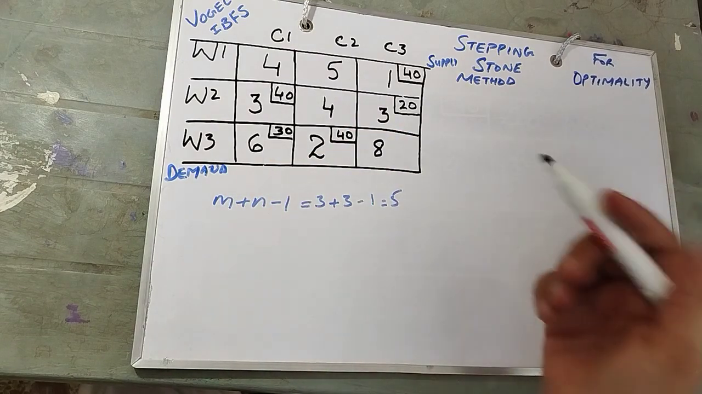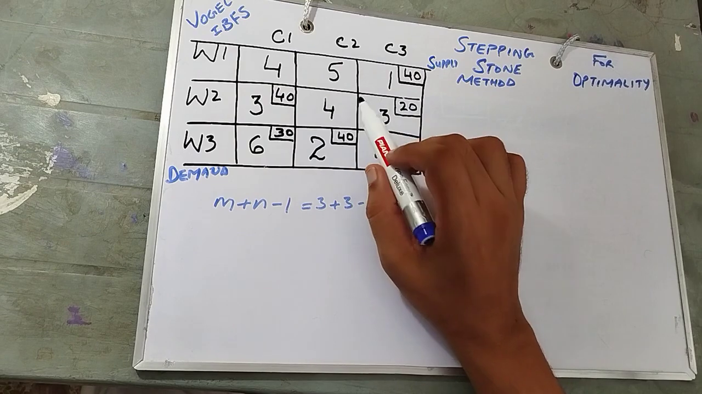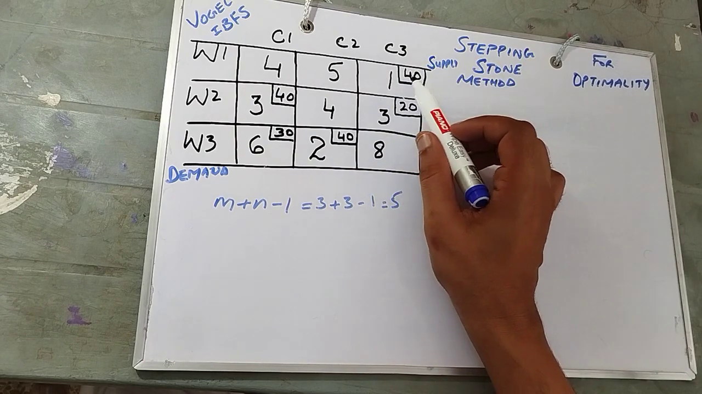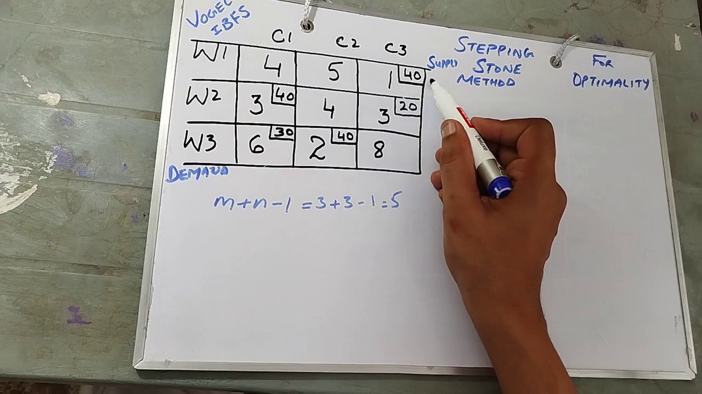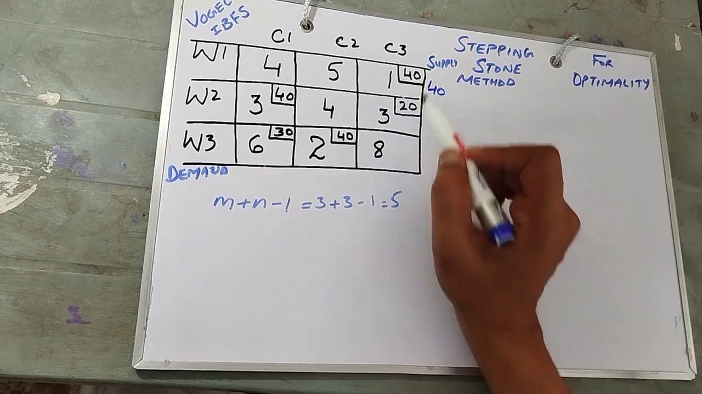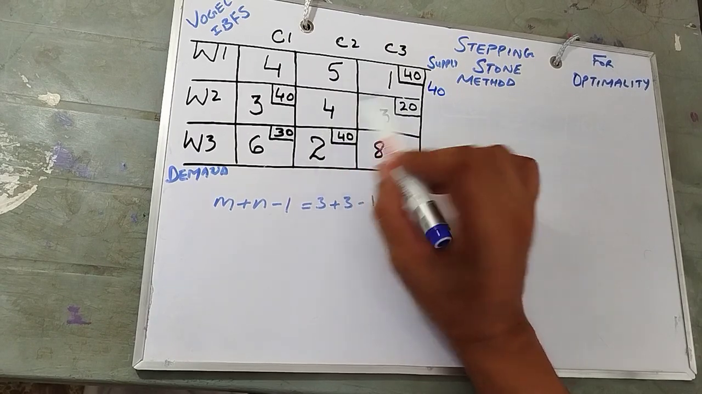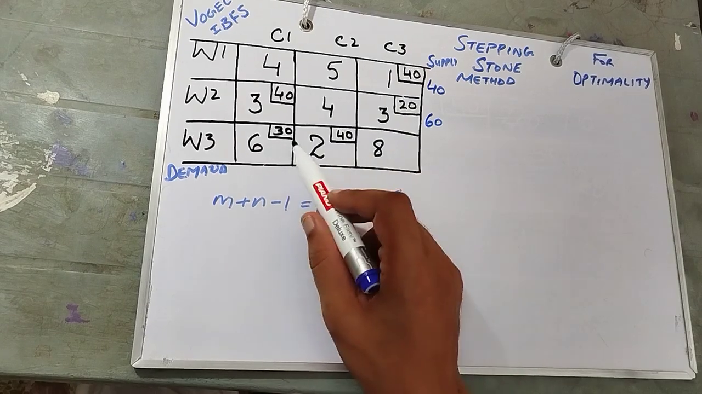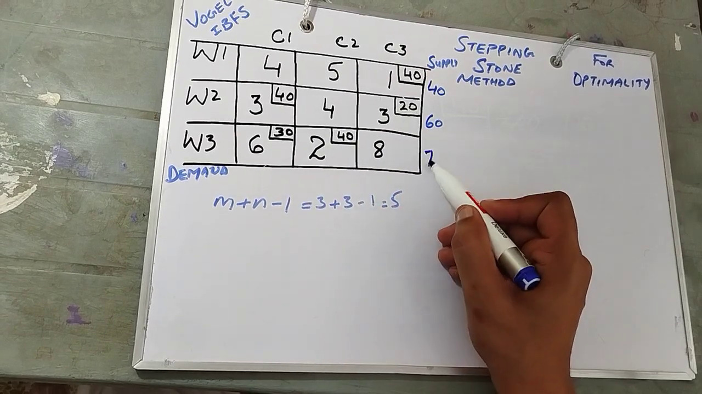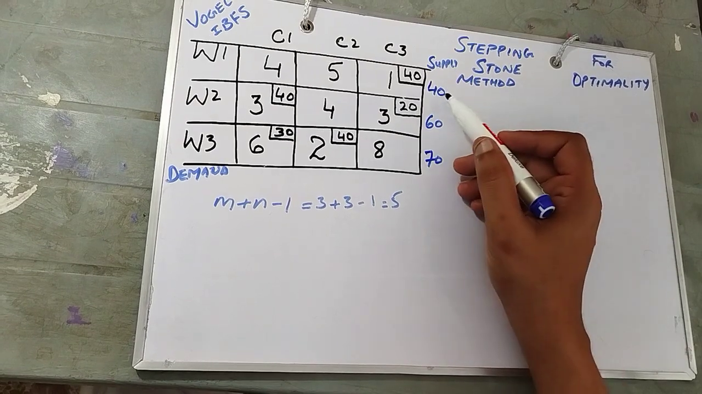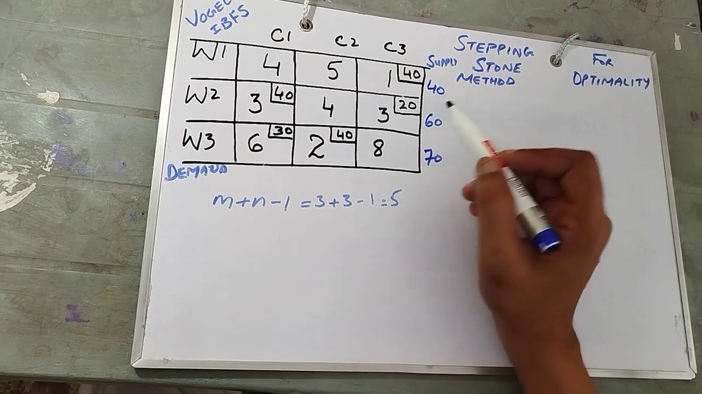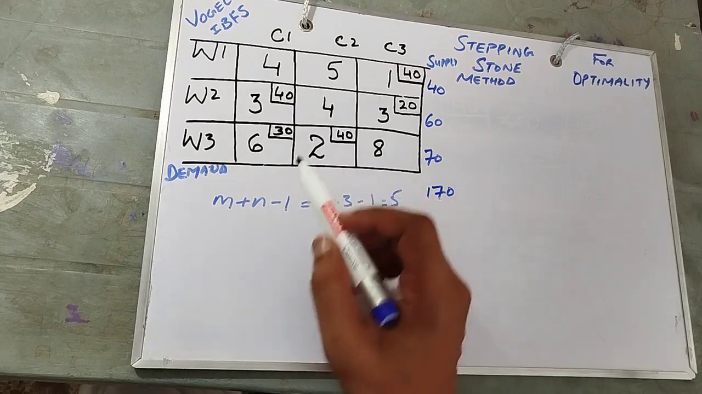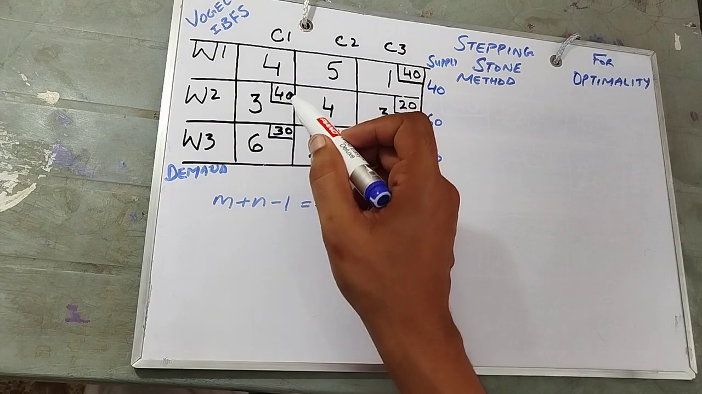So over here you see 4, 5, 1 are different costs, but supply units are 40. Remember, these are the supply units. 20 supply units, 40 supply units, that is 60 supply units. 40 supply units, 30 supply units, 70 supply units. So what will it be? 170. Will be 170. Let's calculate from here.